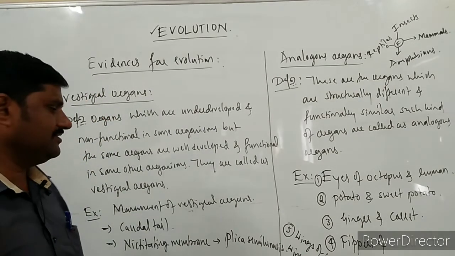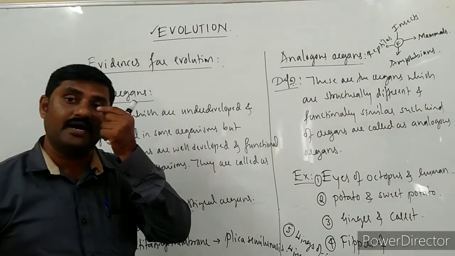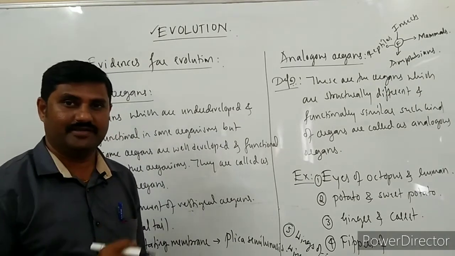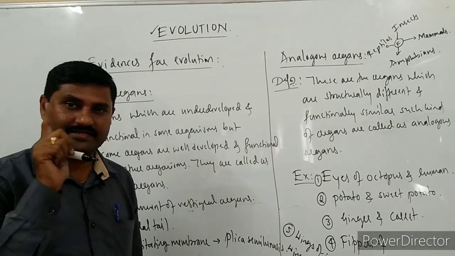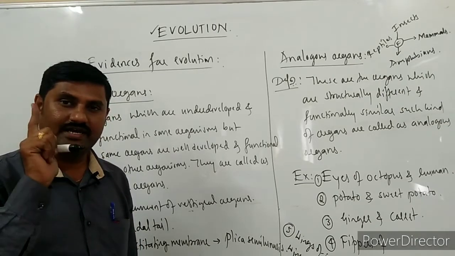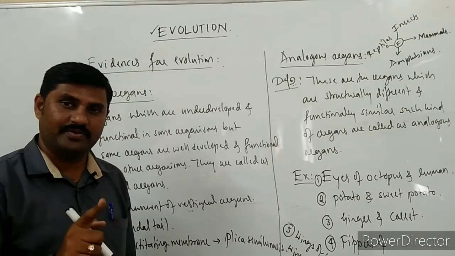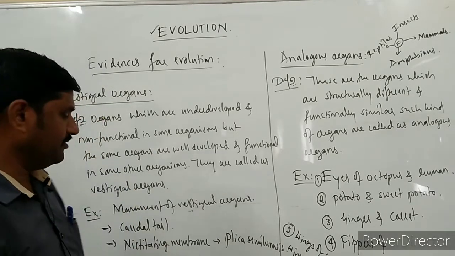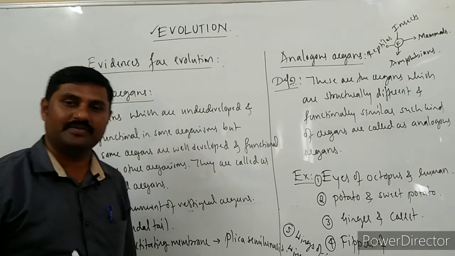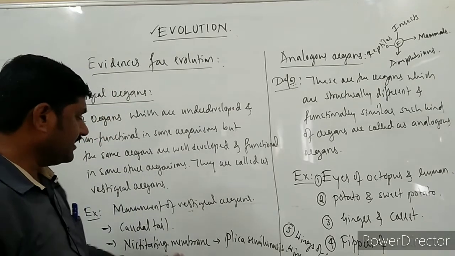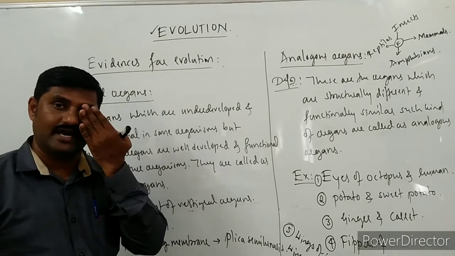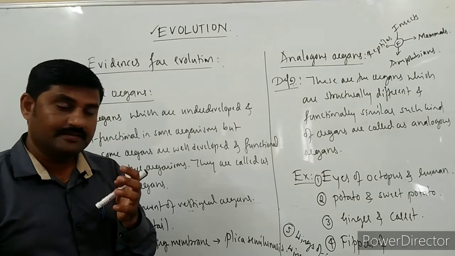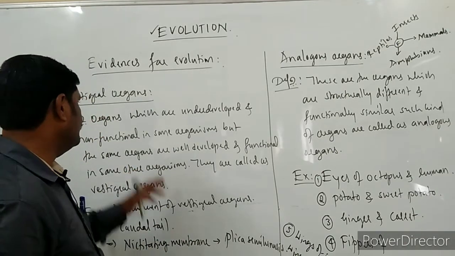Plica semilunaris is a pinkish colored mass of skin present at the corner of the eye in human beings. It is underdeveloped, non-functional and reduced in human beings, but it is well developed and functional in amphibians, reptiles, etc. This nictitating membrane closes and opens the eye so as to protect the eye. So this is one of the vestigial organs.